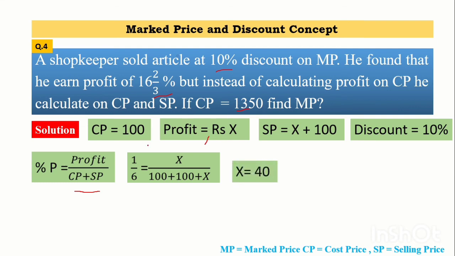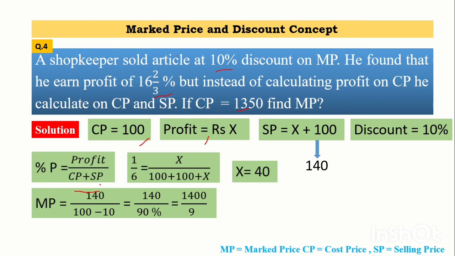So whenever the CP is 100 we get the profit of rupees 40. So what will be the SP after profit is 40? SP will be 140. Now from this value of SP we will calculate the value of MP. Our formula is SP upon 100 minus discount percentage.